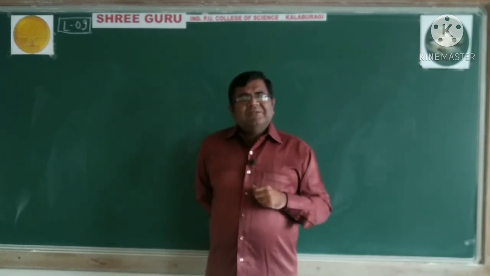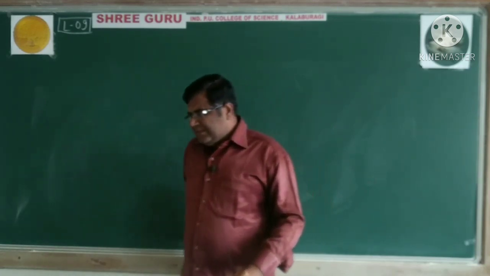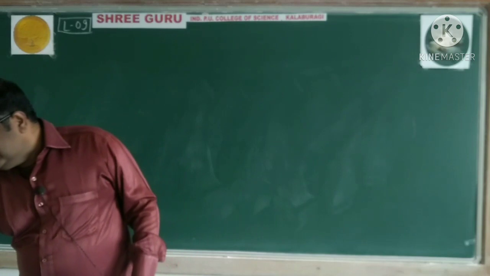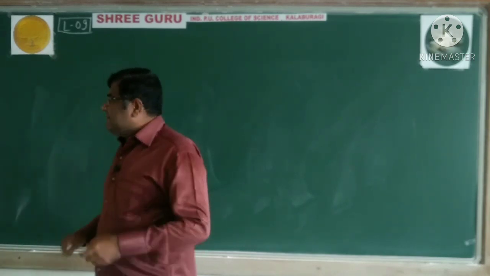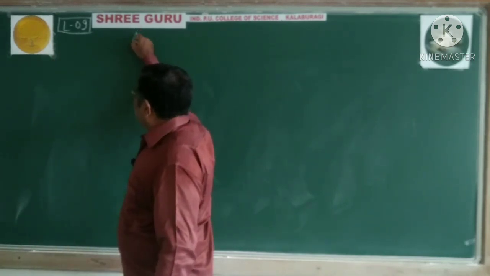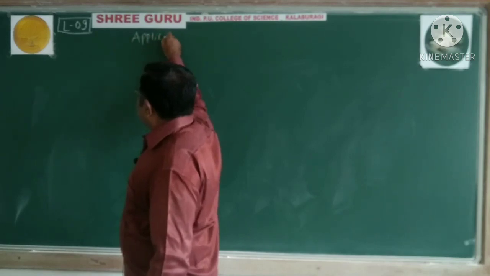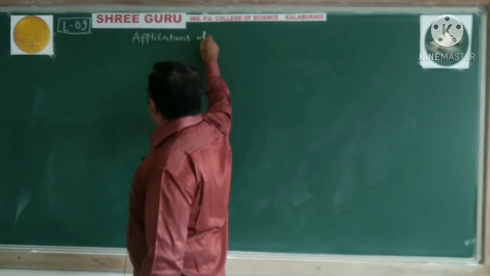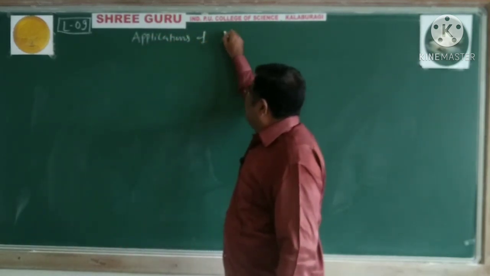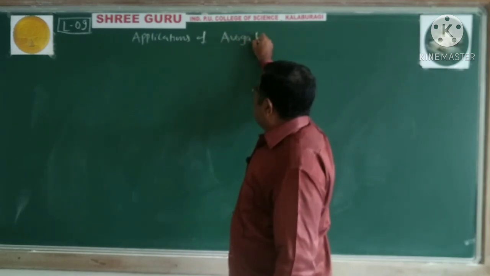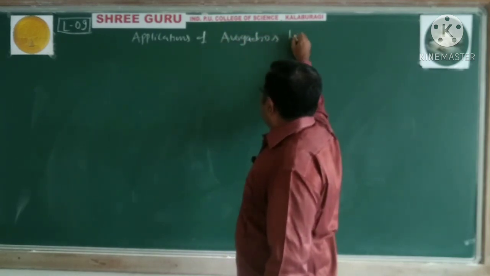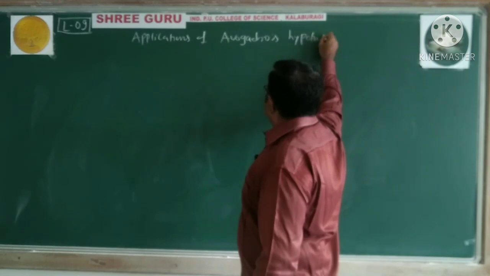Now there are certain applications of Avogadro's hypothesis.